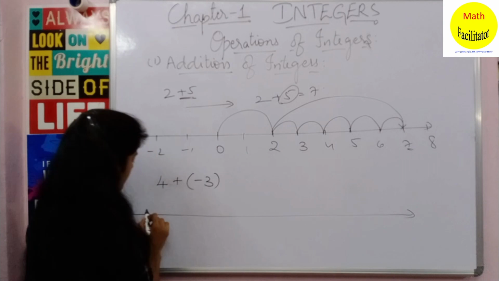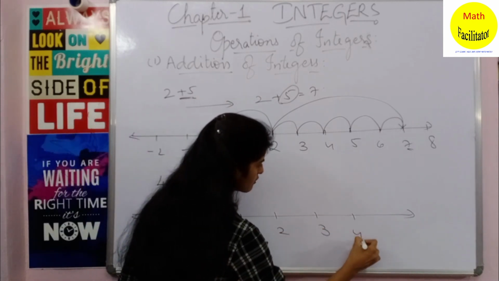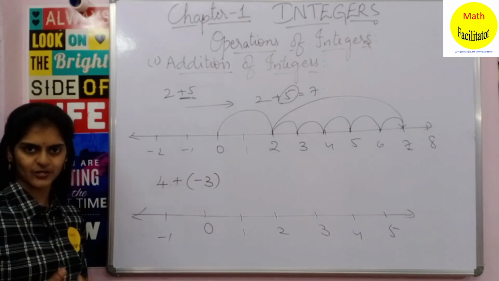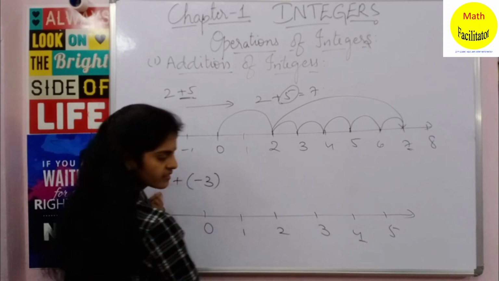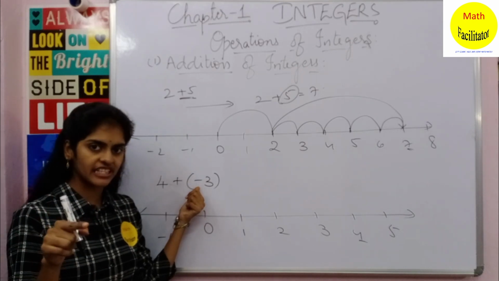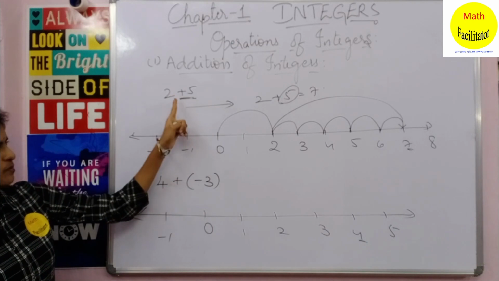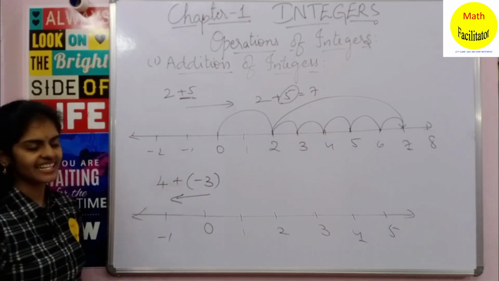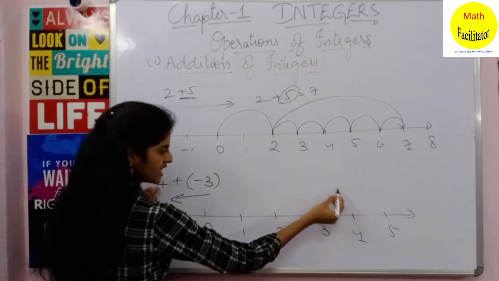So this is the number line, 0, 1, 2, 3, 4, 5 and so on. Okay, and here it is minus 1, minus 2 and so on. Now you will start at 4. Okay, it is here. Okay, and I told you that whenever you are adding a negative integer, you will move to the left on the number line. Okay, when you are adding positive, you are going to the right. When you are adding negative, you will move to the left on the number line. Okay, so starting from 4, you will move to the left on the number line.